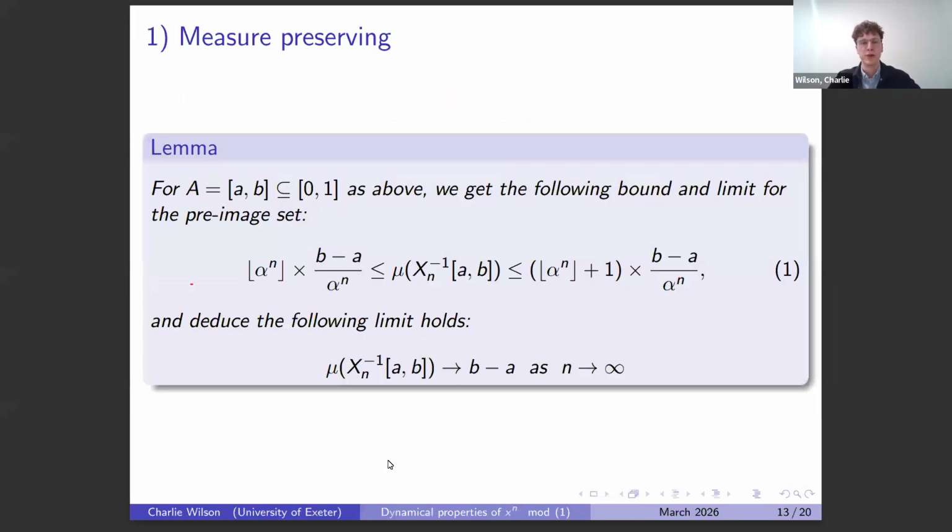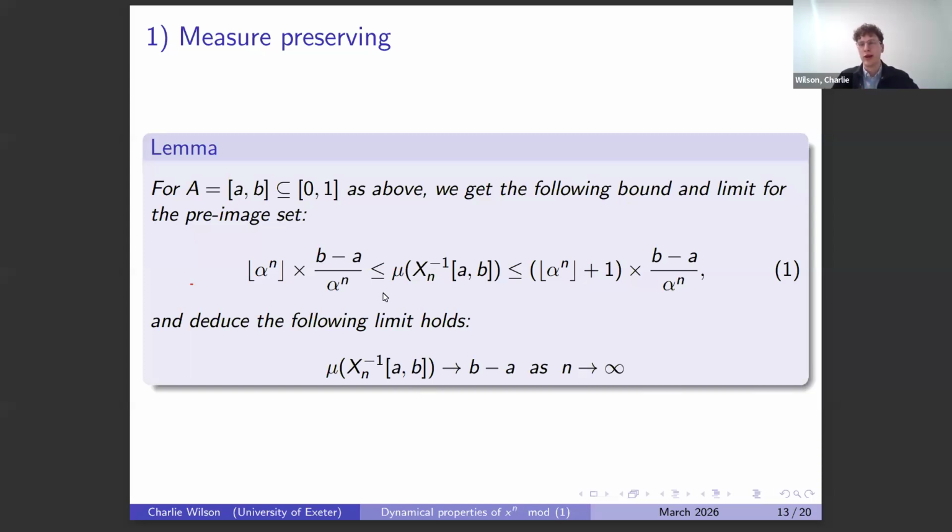And that leads to the measure preserving property here. So if I have some fixed target set, I look at the pre-image set, and the measure of that does limit to the measure of the target. And we provide these nice bounds, which ensure we don't just converge, we converge exponentially quickly, which is really, really key to our proof.